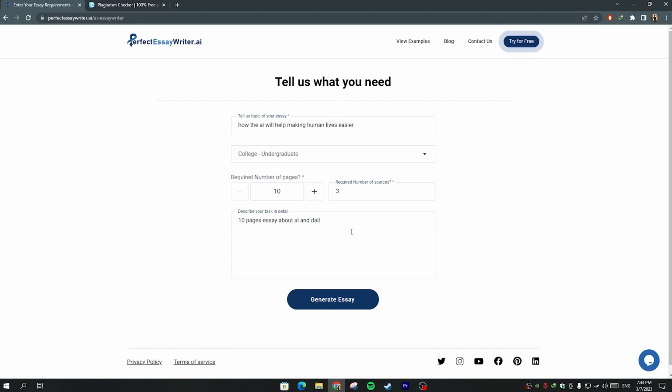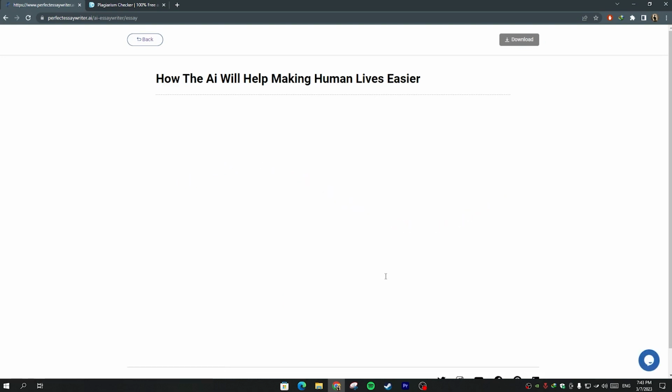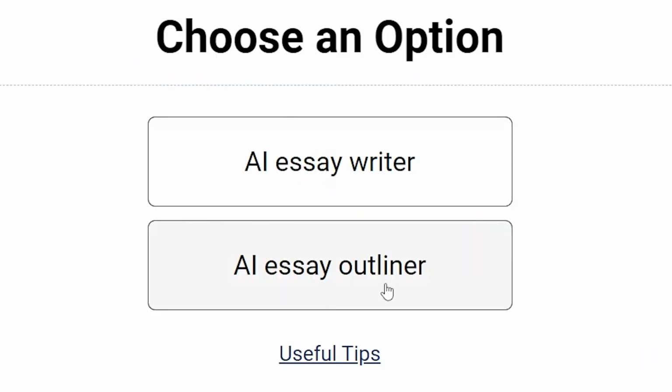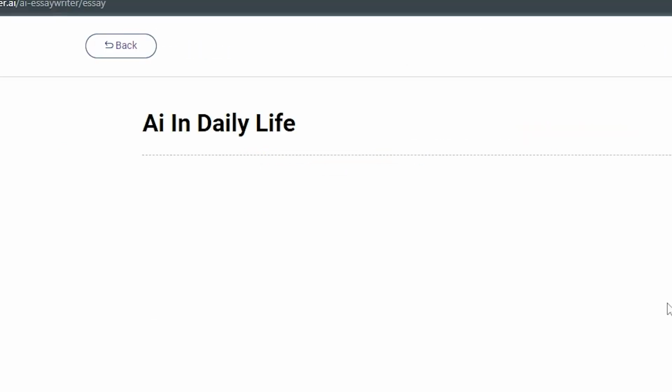So now let me test this AI tool for you. I'm going to the AI essay writer and I give it a topic for the essay. As you can see, after I click generate, it instantly starts to generate an essay for me. Also, they have another feature on this website, which is the AI essay outline. As you can see, there are some errors sometimes with this website, so you may need to go more than one time to generate a more accurate one for you. But since it's free, no problem, you can try forever.